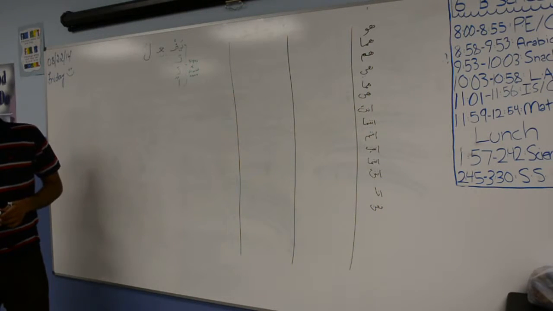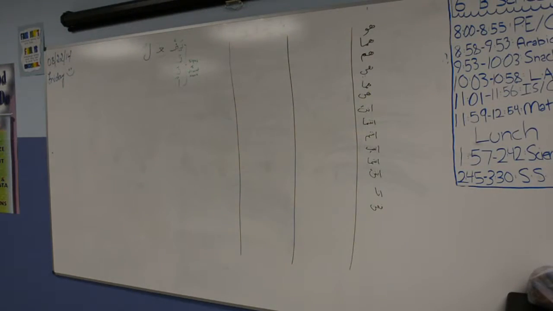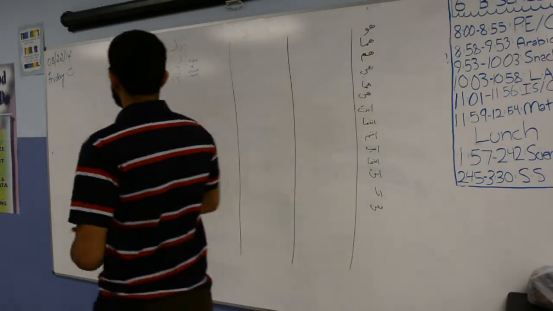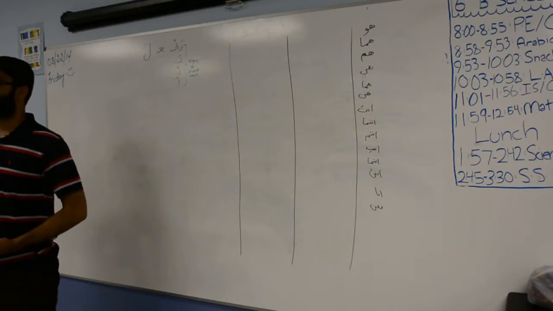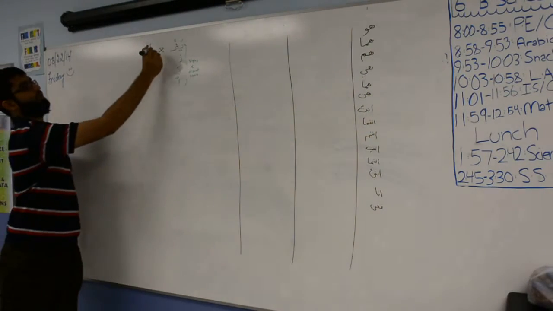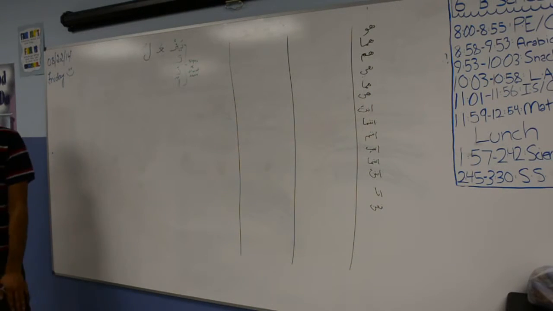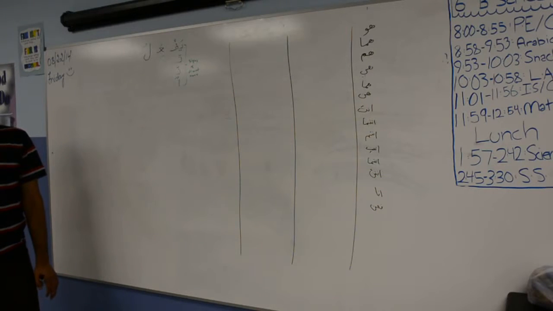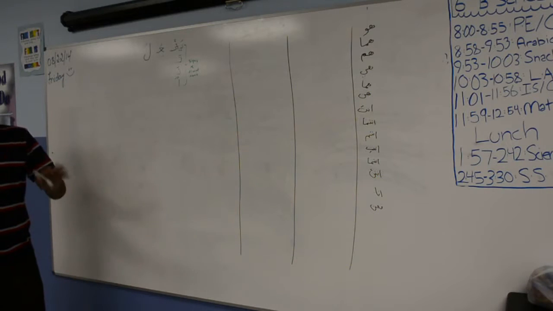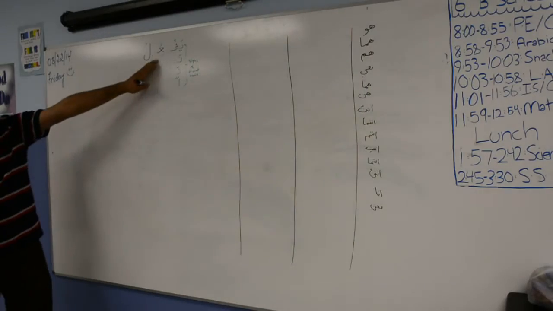Okay? Is talaba in the first column? Talaba is in the first column, right? Talaba is in the first column, which means everything in the first column, the second root will have a dhamma. What's the connection between talaba and dhamma and the second root? I'll tell you that later. But for now, just know that in present tense, everything in the first column has a dhamma for the second root.